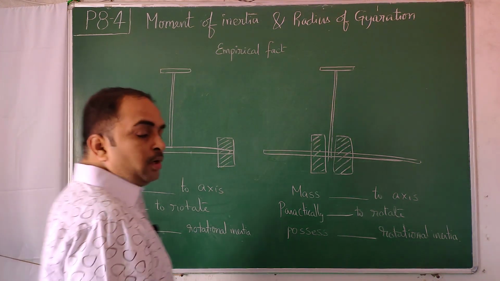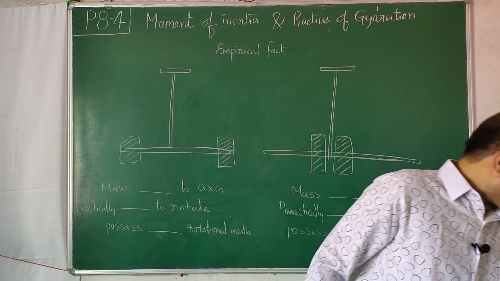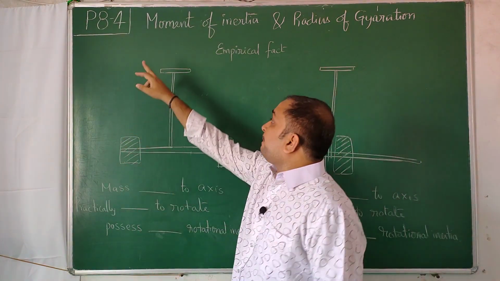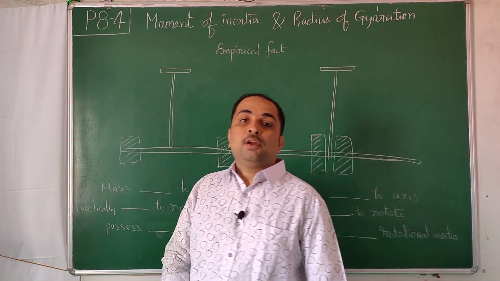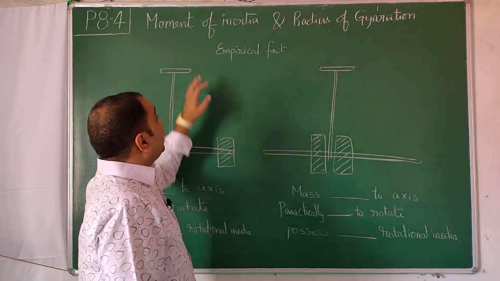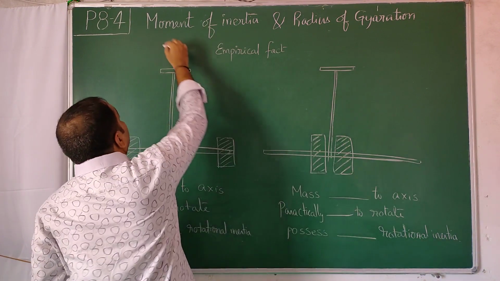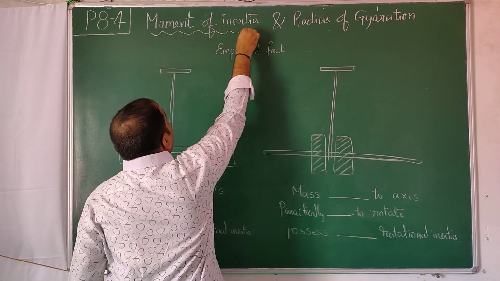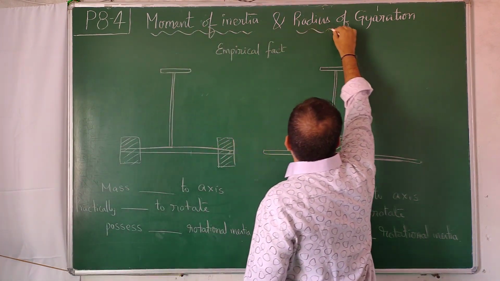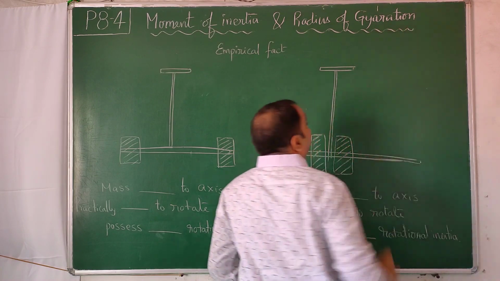Students, today's topic number is P 8.4, related to inertia in rotation, that is moment of inertia and radius of gyration. These two topics we are going to learn.